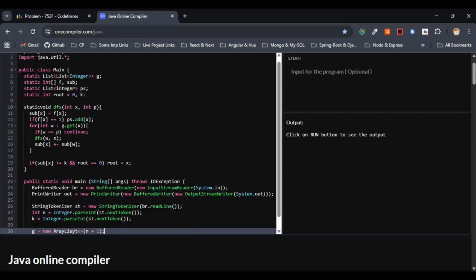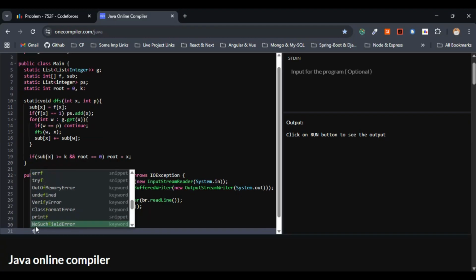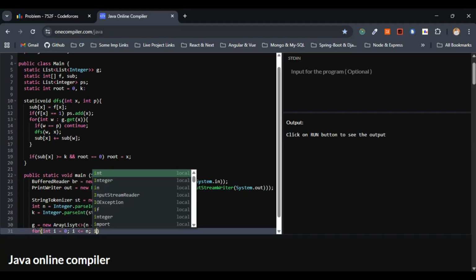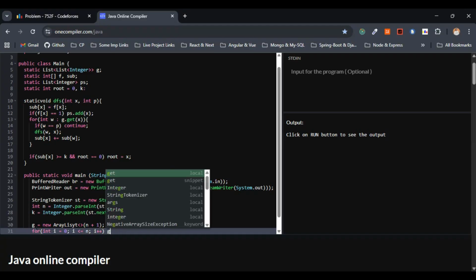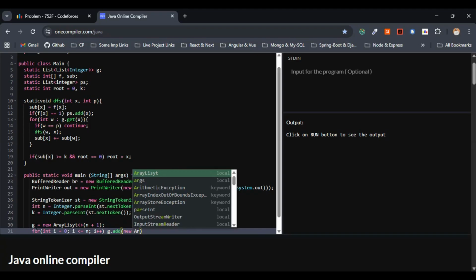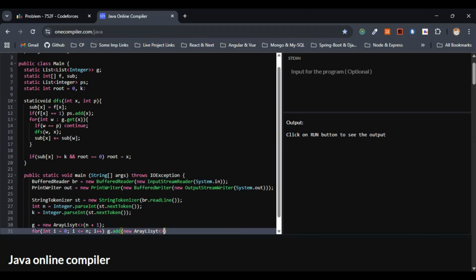This is fine. Let's move on with the for loop. For int i equals 0, i less than or equal to n, i plus plus, g dot add new ArrayList. This is also fine.